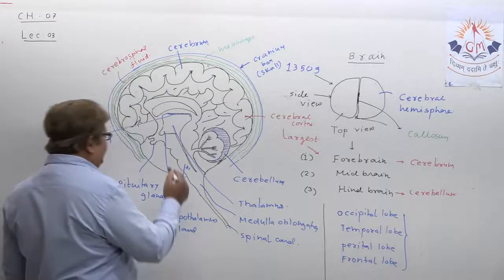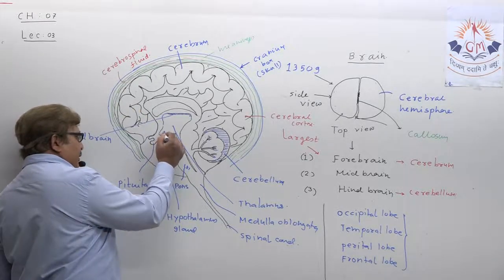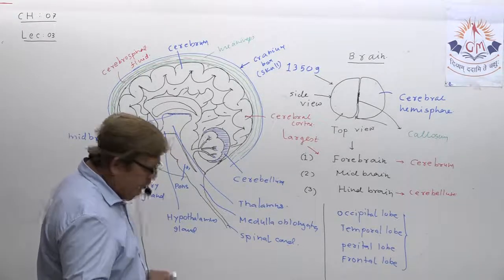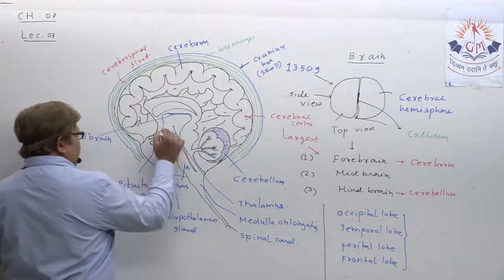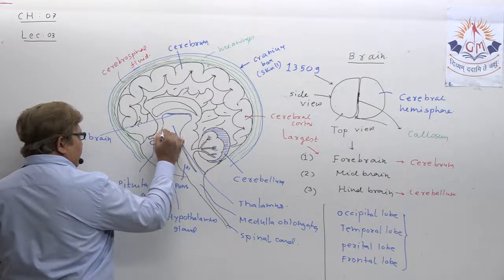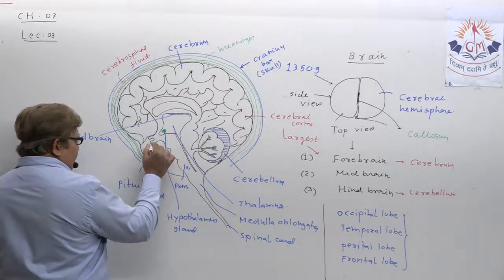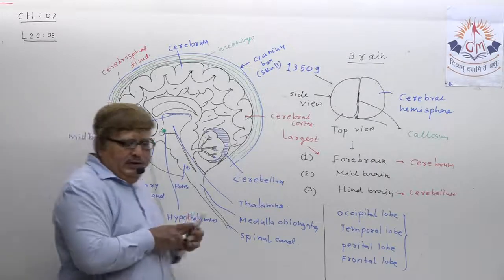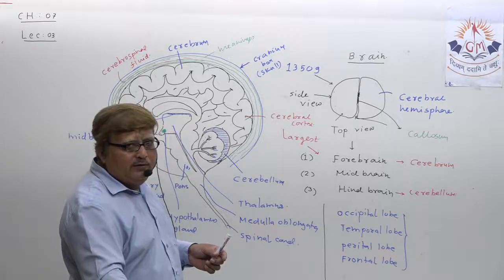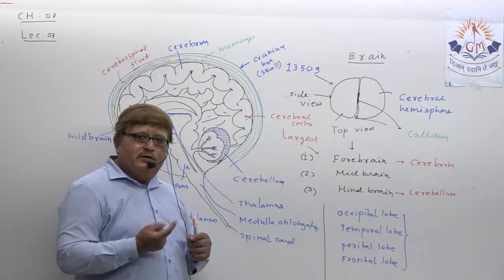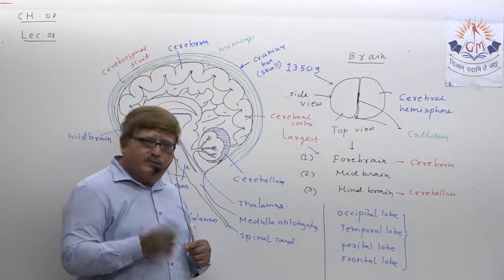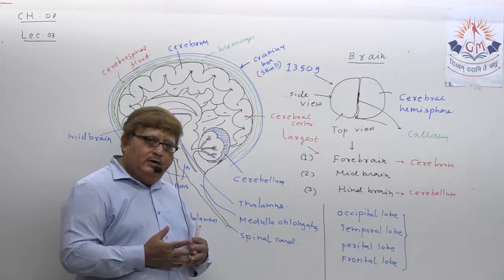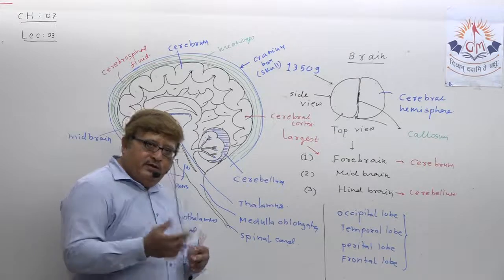I have shown the pituitary gland here, and suppose we just show for your understanding only, suppose this is the hypothalamus gland, and this is the pituitary gland. I already explained the role of the hypothalamus, that is the transfer of sensory information to our forebrain. At the same time, it is indulging in the activity of control on hunger, thirst, blood pressure, even breathing, etc.